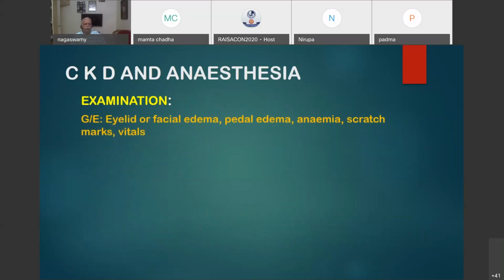When you examine, look for edema in all these places, anemia, scratch marks, and examine the vitals. In the systemic examination, look for congestive heart failure, heart size, pericarditis and myopathy. The X-ray chest will reveal that, we will see that later. In the lungs, look for lung signs, fluid excess or pleural effusion.